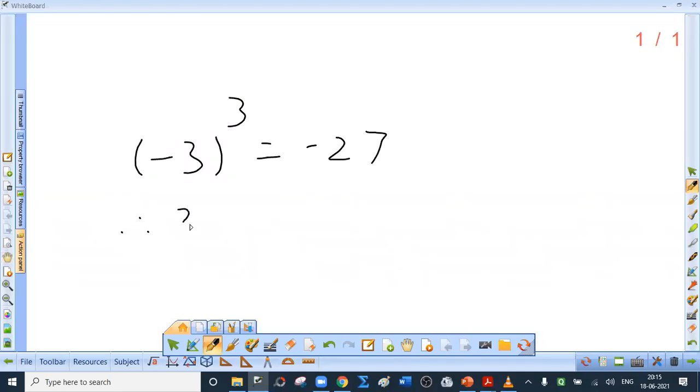So can we write index 3 is defined as log of minus 27 to the base minus 3? No, this is not correct. Minus 3 cube is minus 27. But remember, logarithm is defined only if base is positive. Is minus 3 positive? No. Not only positive, but not equal to 1 also.